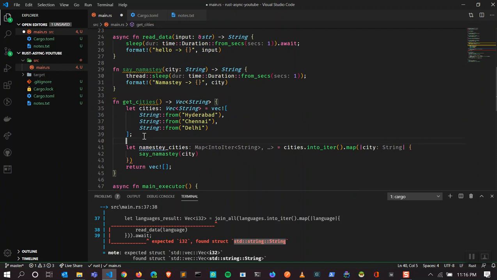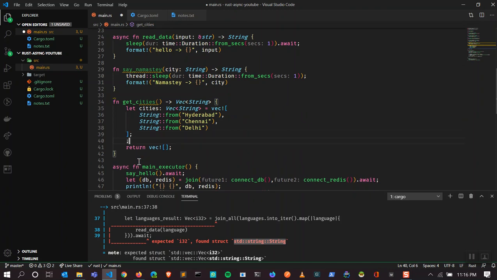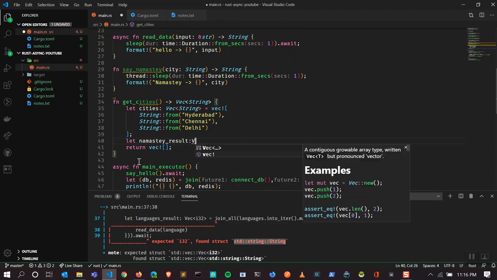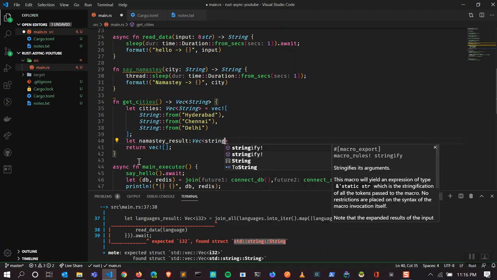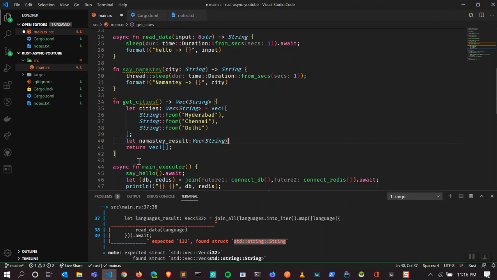So I'm not going to use the iterator. Let's say I'm going to write let namaste_result, which is of type vector, and the vector is of type string.